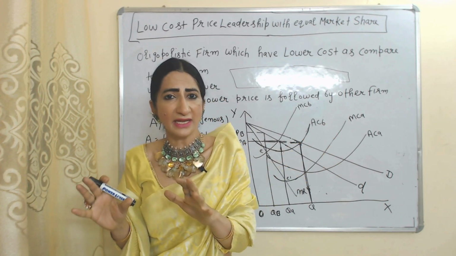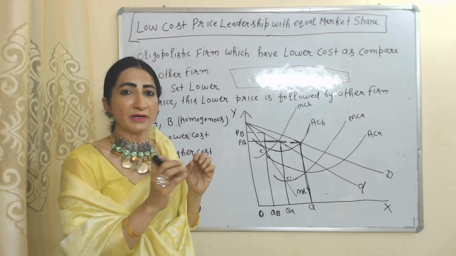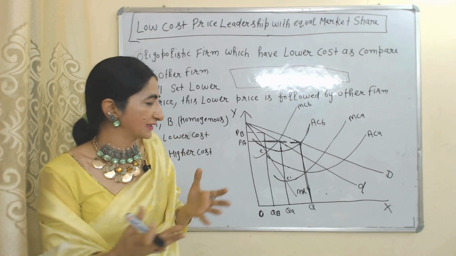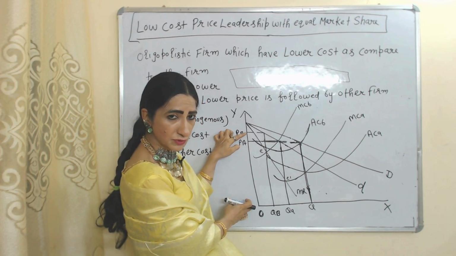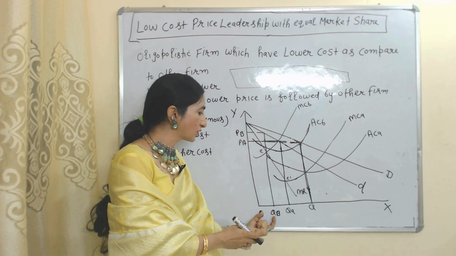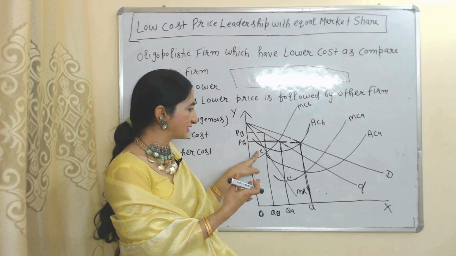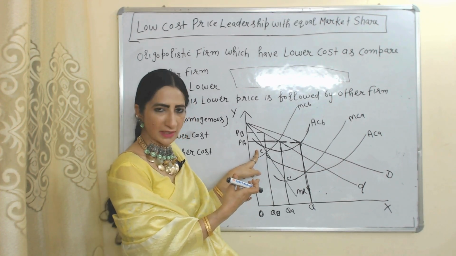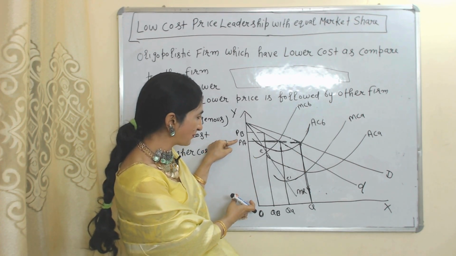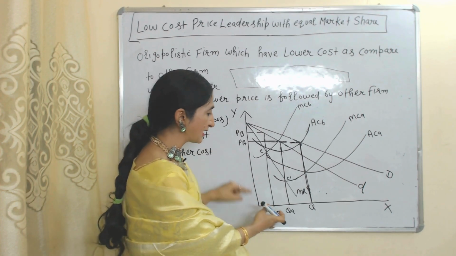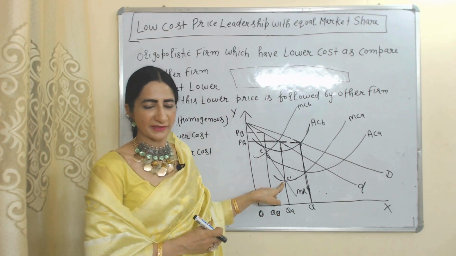Initially, without any agreement, both firms are performing independently. When both firms are performing independently, B is charging a higher price OPB because cost of B is high, and selling OQB output, and the profit maximization point of B is E. At this point E you can see marginal cost of B is equal to marginal revenue. A is charging a lower price OPA because cost of A is less, and selling OQA output. E1 is the profit maximization point of A.